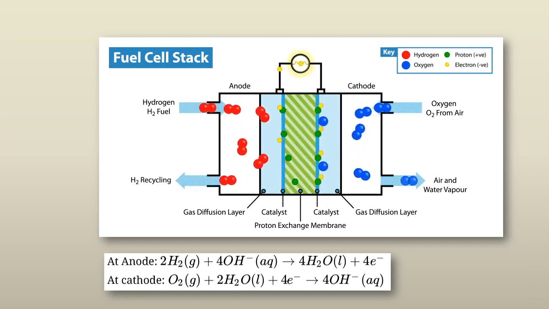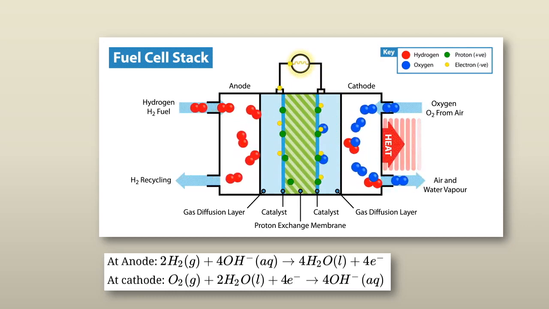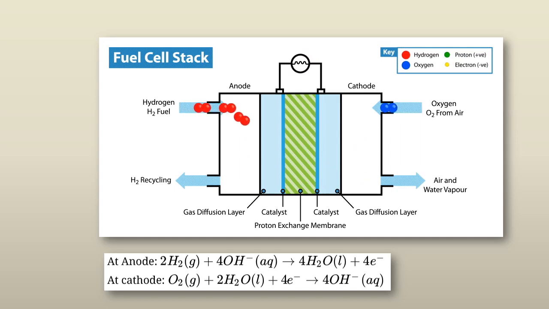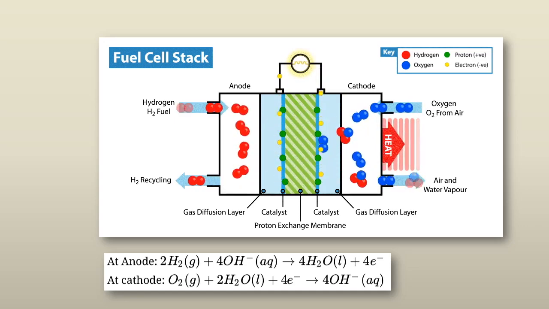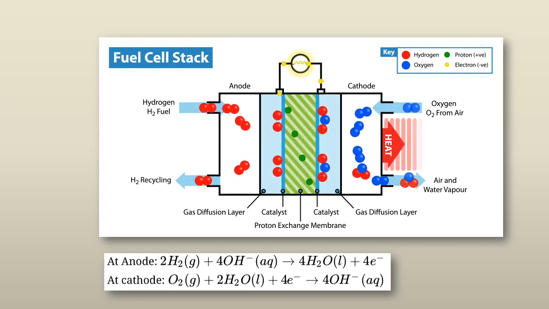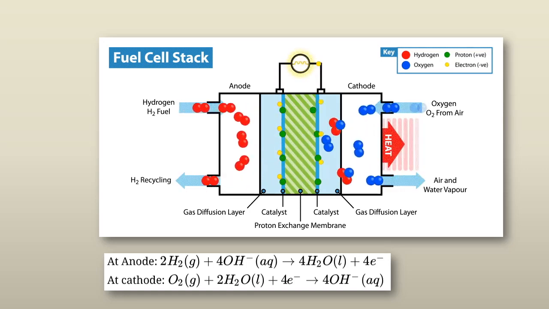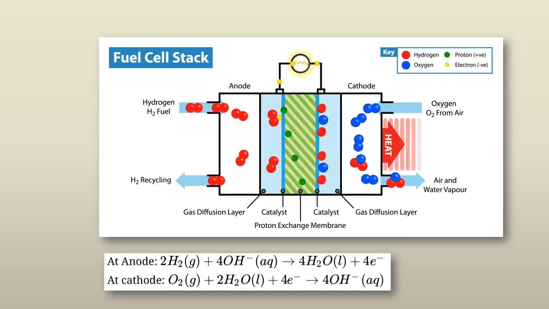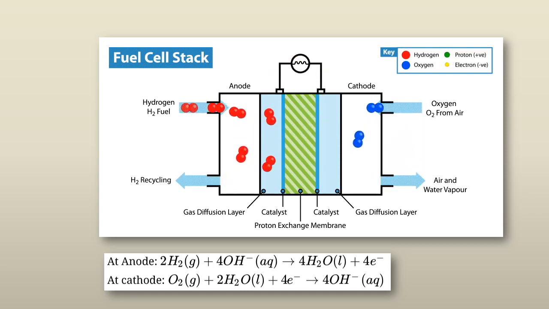You can see in this how the chemical reaction is taking place. The red ball represents hydrogen, blue oxygen, green proton and yellow electron. You can check it here how the chemical reaction takes place when the electric current is passed. On passing hydrogen gas at the anode and oxygen gas at the cathode, the reaction takes place at the electrodes and electric current is produced. That is, at the anode, 2H2 gas plus 4OH- gives 4 water molecules and 4 electrons. Now this is how we have tried to balance the chemical reactions.